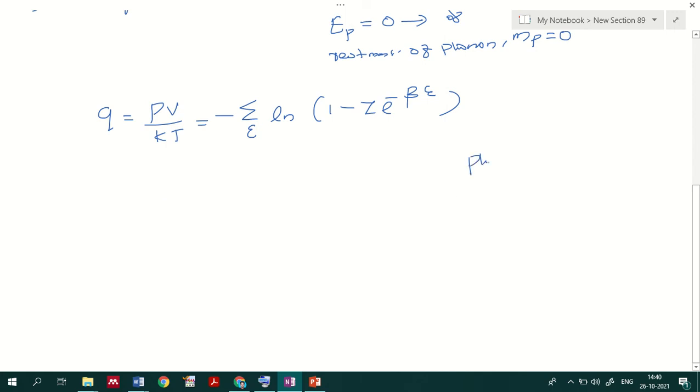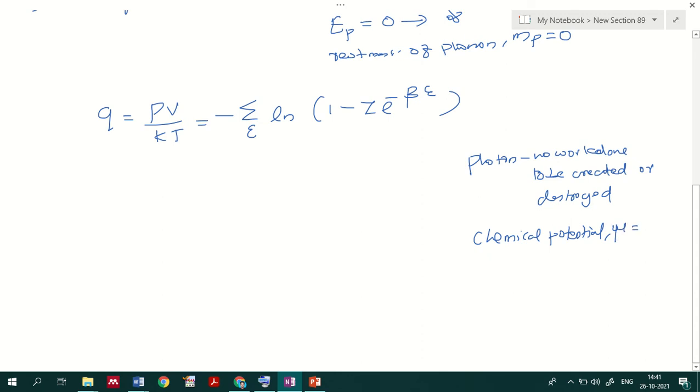And here I would like to say one more thing. No work will be done to create a photon, or to destroy a photon. What it means is that in that situation the chemical potential mu will be equal to 0.